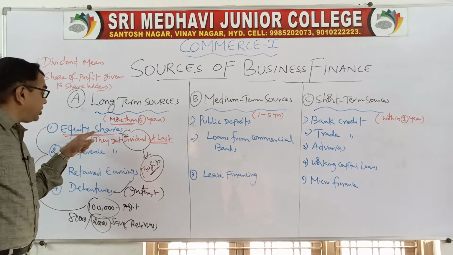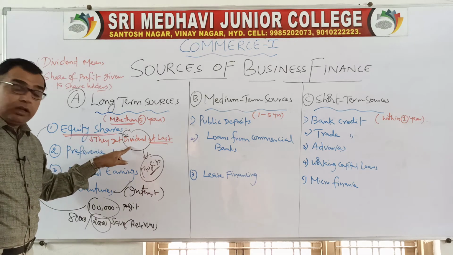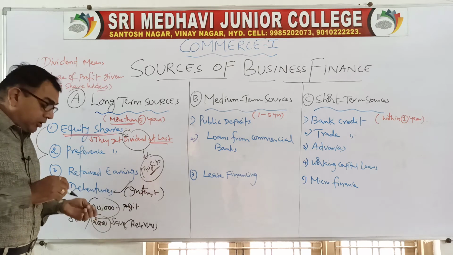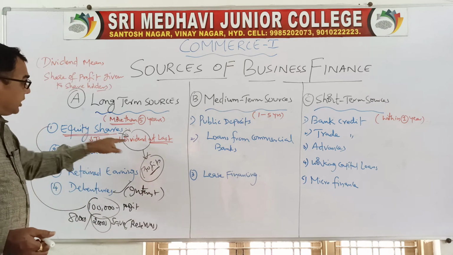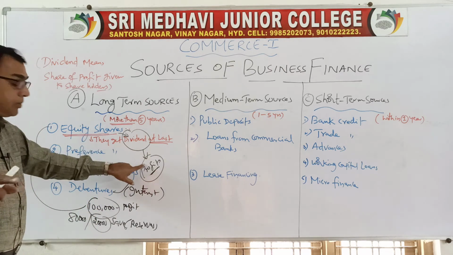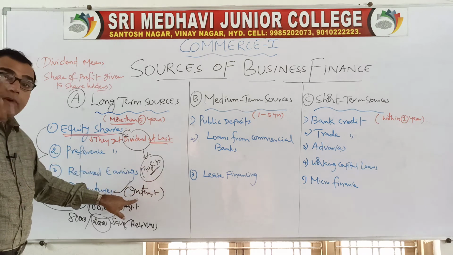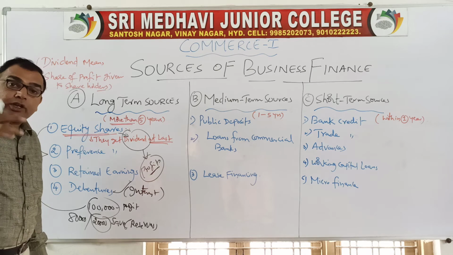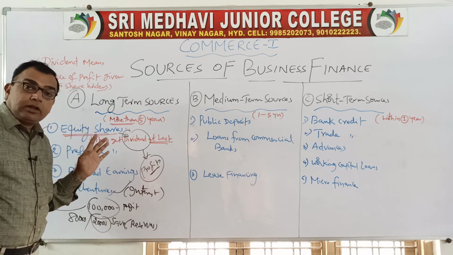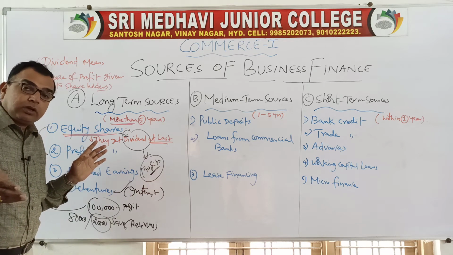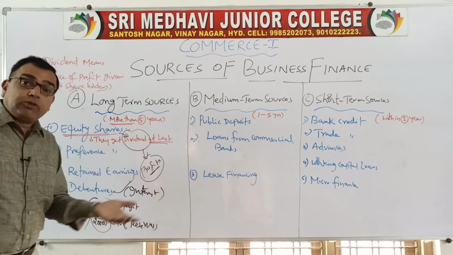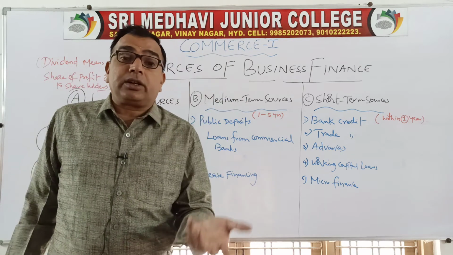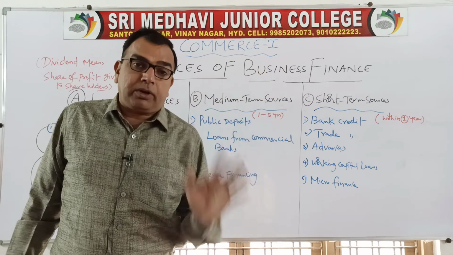The reward given to the shareholders is called dividend. The reward given to the debenture holders is called interest. But one point: dividend is paid only when you earn profit, but interest is to be paid irrespective of your profits. Even though you don't get profit, you have to pay interest. In my previous class I told you that even if you do not have money, you have to borrow from outsiders and pay interest. You cannot say, sorry, I do not have money, I cannot pay interest.